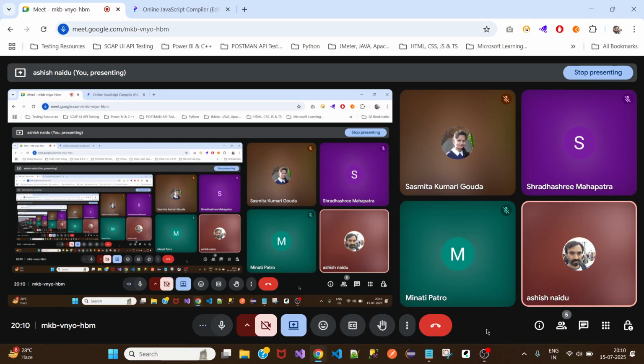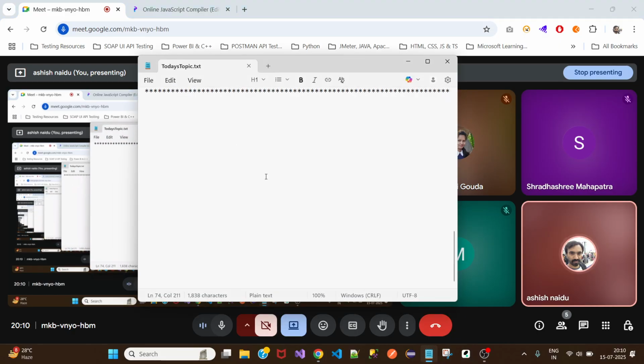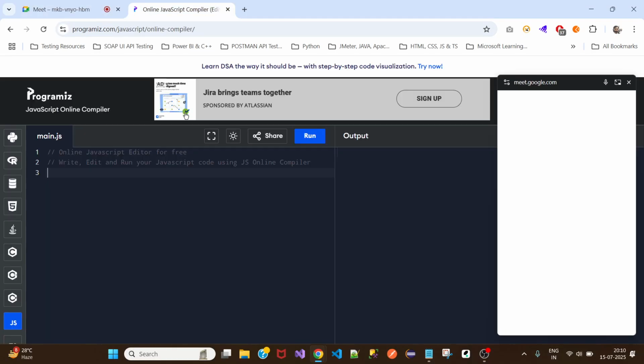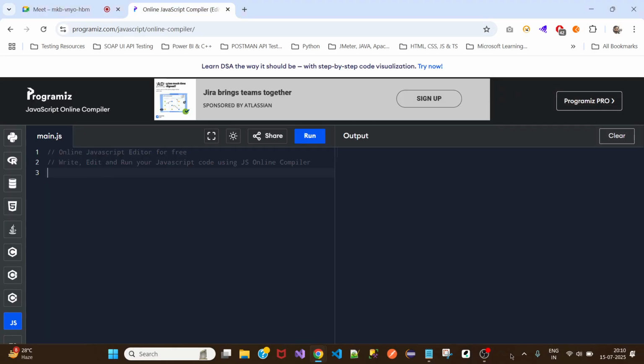Okay, first let me scroll up and copy this comment. It started recording. So first, this is the date and time object, which we are working on today. Time is always calculated in milliseconds. Now let's see how we can create a date object.